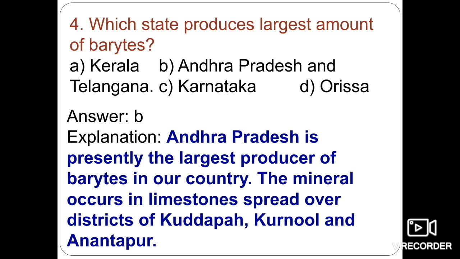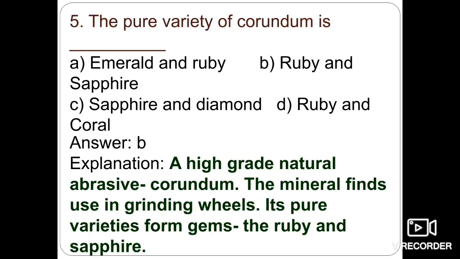The mineral occurs in limestones spread over the districts of Kadapa, Kurnool, and Anantapur. So the host rock in which barytes is found is limestone. So here option B is the right answer.